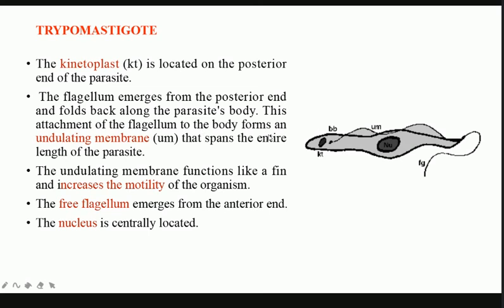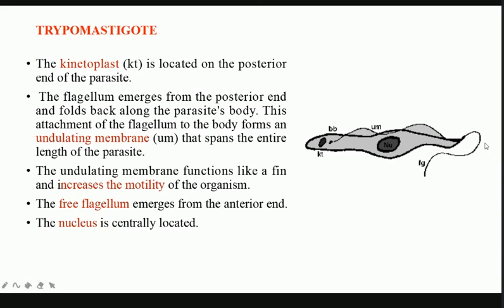Then looking at the epimastigote form, it is very clear: the nucleus is centrally located. The kinetoplast is present just alongside the nucleus, so it is more centrally located.